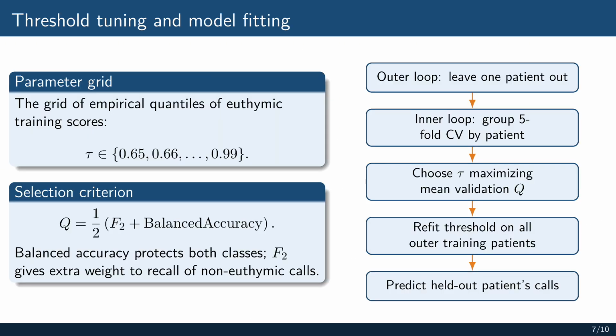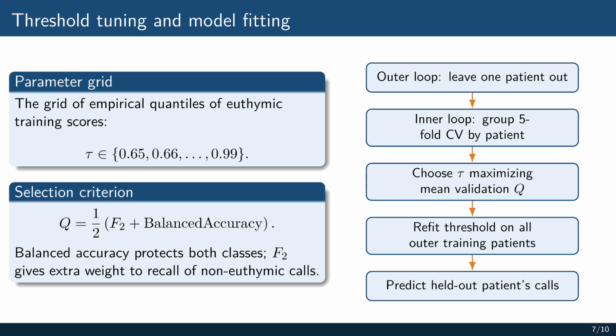The threshold is tuned using nested patient-wise cross-validation. In the outer loop, we leave one patient out. This means that all calls from one patient are held out as the test set, and the model is trained using the remaining patients. Inside the training set, we perform patient group cross-validation to choose the quantile level tau. The candidate values range from 0.65 to 0.99. The selection criterion is the average of F2 score and balanced accuracy.